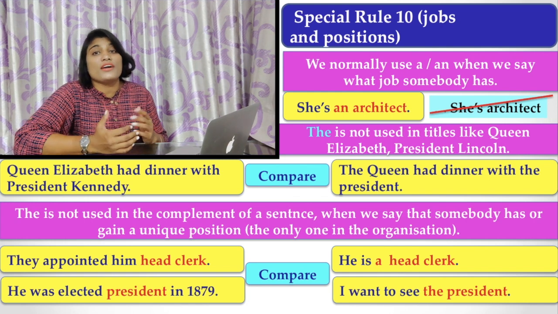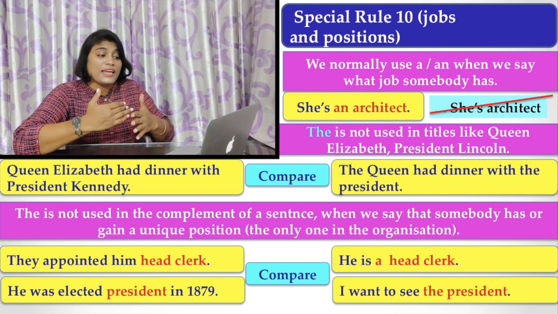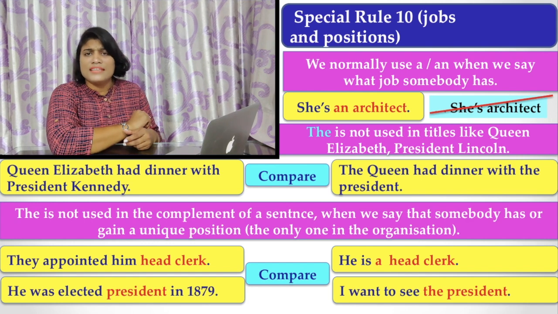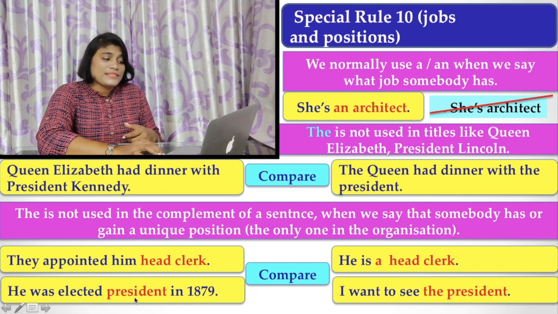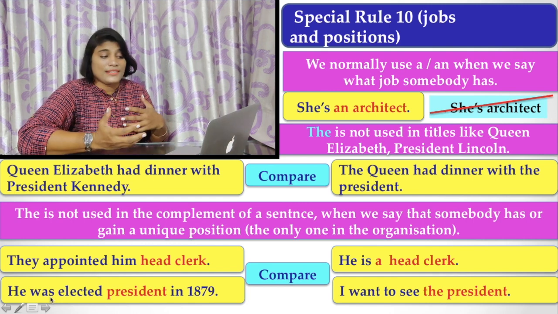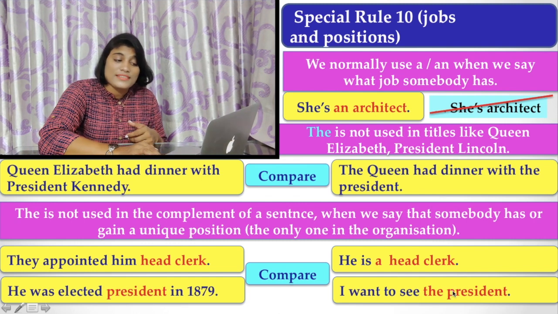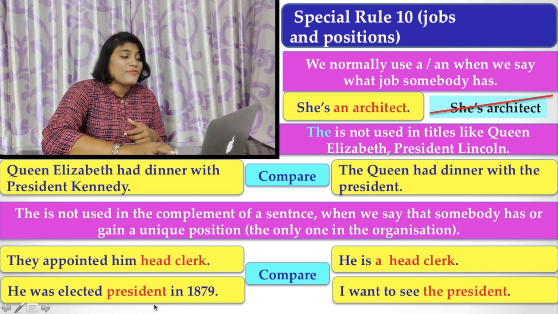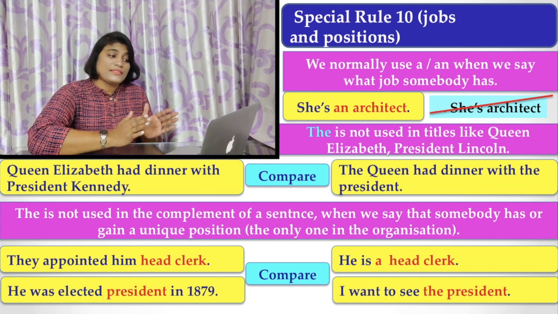But if you are talking about how somebody has gained or obtained a position, or somebody placed him there, you do not use the article with that noun. Similarly, he was elected president in 1879. You find that somebody elected him president. But if I say I want to see the president, here the is used because the meaning is different. But if somebody is elected or appointed, we do not use an article with that noun.